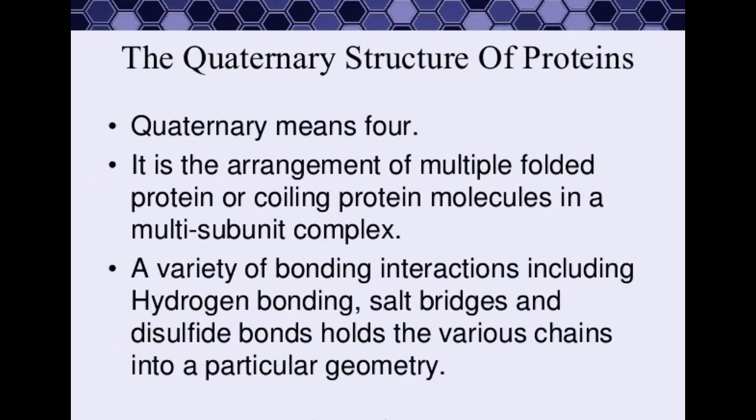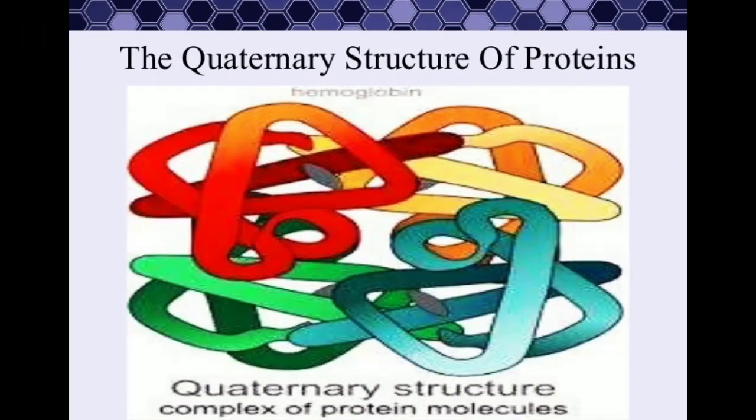The quaternary structure of protein. Quaternary means 4. This is the arrangement of multiple folded protein or coiling protein molecules in a multiple subunit complex. A variety of bonding interactions including hydrogen bonding, salt bridges, and disulfide bonds holds the various chains into a particular geometry. This is the quaternary structure of proteins.